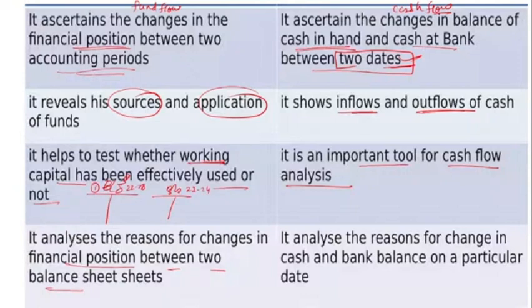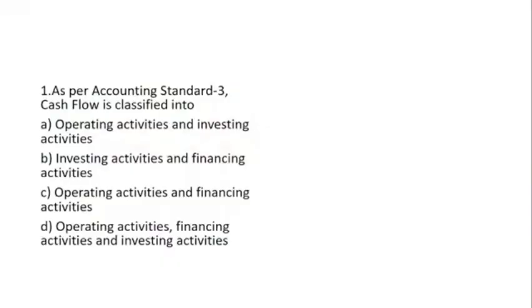On the basis of the two balance sheets, the fund flow statement analyzes the reason behind the changes in financial position, because the balance sheet shows the long term. The fund flow statement is prepared for long term changes in the financial position of the company. The cash flow statement analyzes the reason for change in cash and the bank balance on a particular date. Clear?